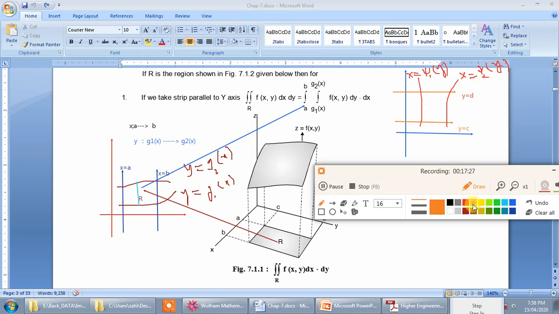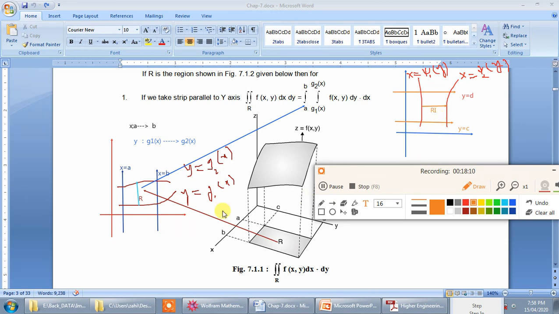Now let me have a strip parallel to the x axis. Note that in the earlier case we were having a strip parallel to the y axis, here we have a strip parallel to the x axis. So the strip parallel to the y axis moves from left to right, and a strip parallel to the x axis moves from bottom to top within the region of integration. So this is the region of integration R.